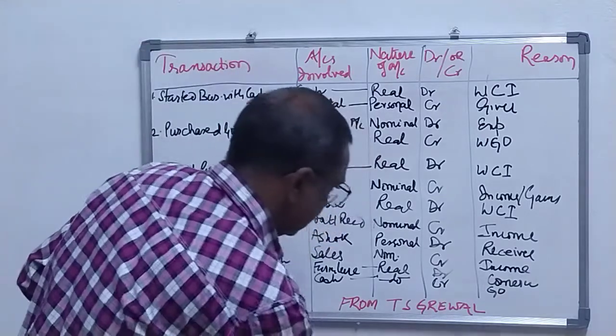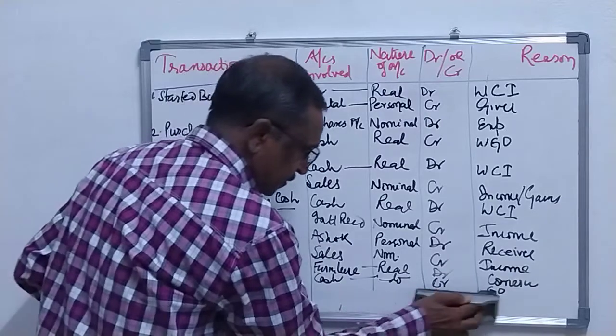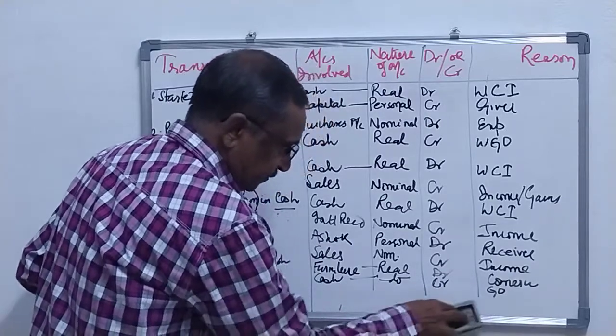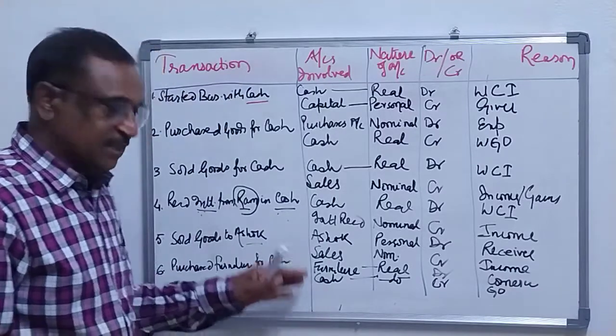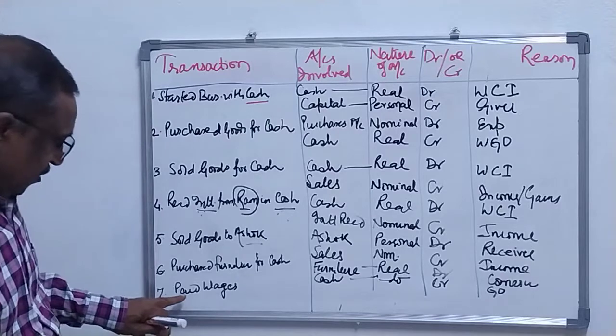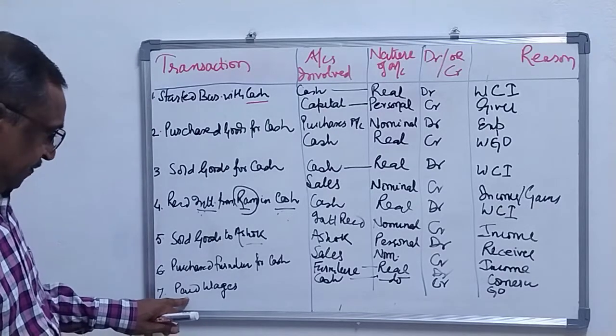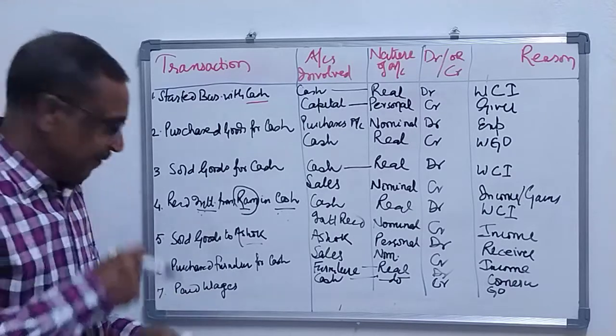As you can see, this was the illustration from T.S. Grewal. Now, the last transaction is paid wages.